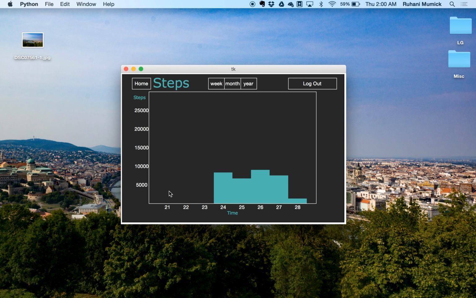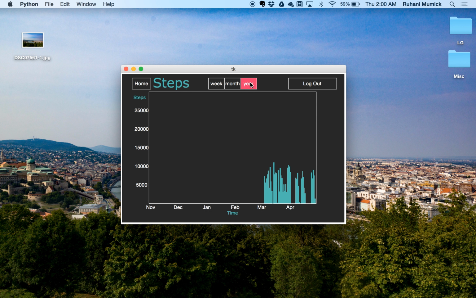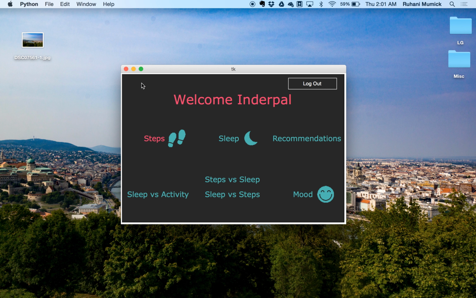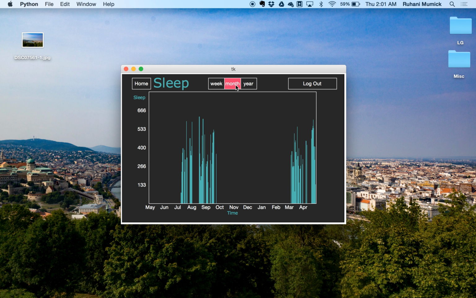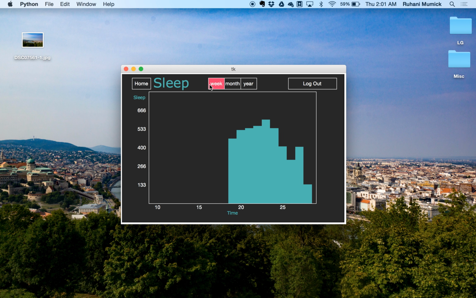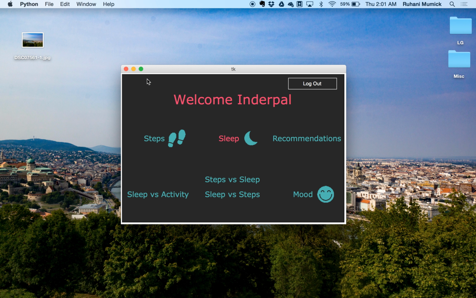So you see that you have this nice bar chart, and you can toggle between week, month, and year. And you can see that when you click month, you get a nice animation that displays the larger time frame. And then you can also see the year, which gives you an even larger time frame. And you can see similar things for sleep. So you can go into the month and then into the week, and you just see that nice animation displaying all of that information.